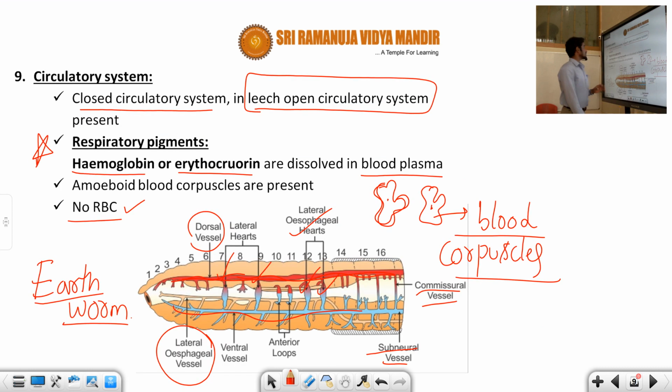Next, the circulatory system. Generally it is a closed circulatory system, but in the leech it is an open circulatory system. What pigments are present? Hemoglobin and erythrochruorin are dissolved in the plasma. The blood corpuscles are amoeboid in shape, and there is no RBC.